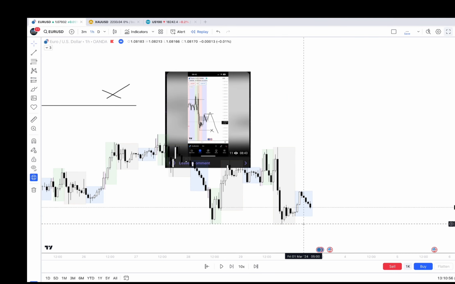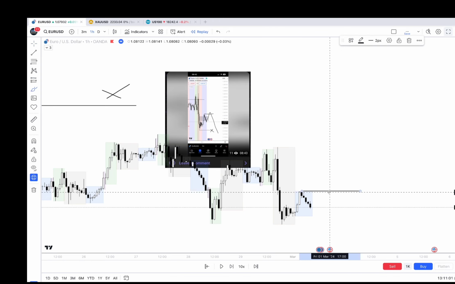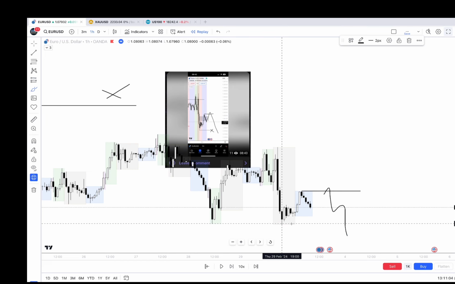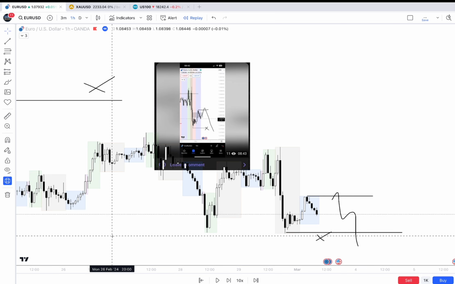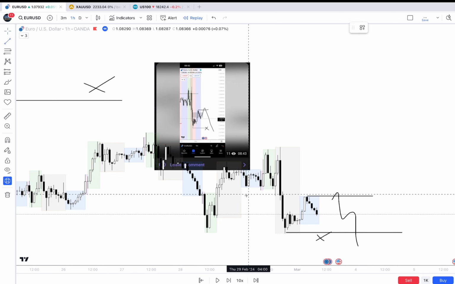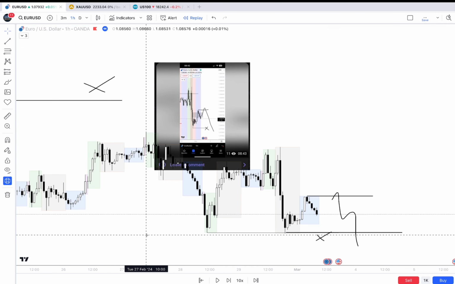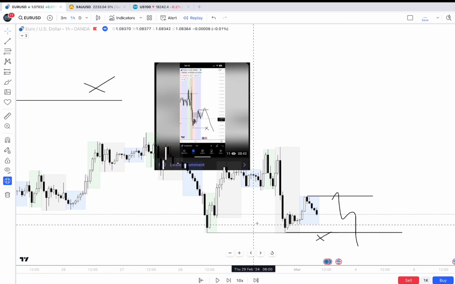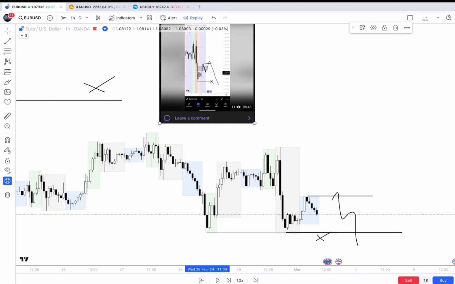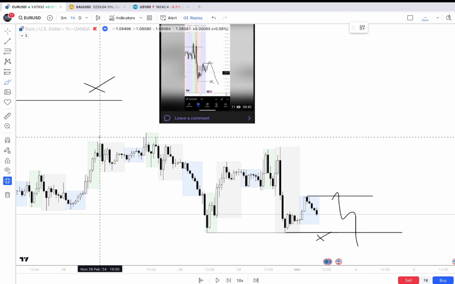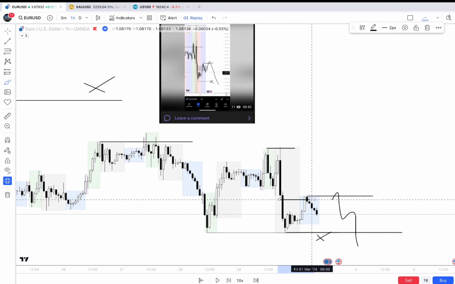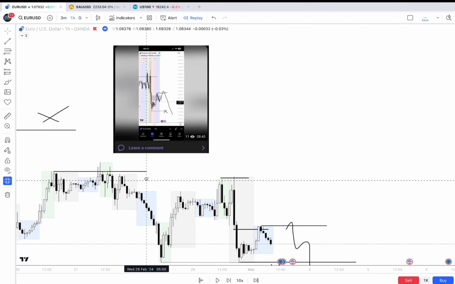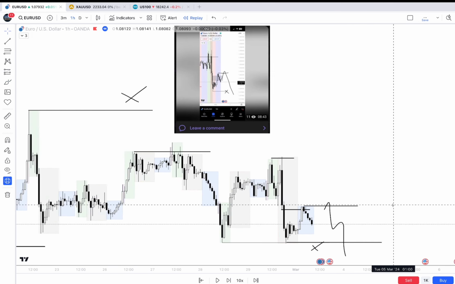Okay, it's 1st March, and let's check our analytics again. We wanted to see something like that, and I don't remember that day, but I guess that here was a mistake because that liquidity was already taken, and it is risky to take positions in already taken liquidity. Also we can mark order flow here and here, and because of that order flow I thought that we will reach that target.